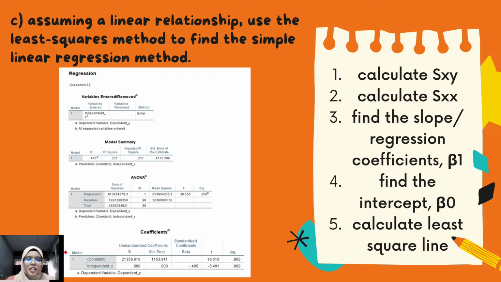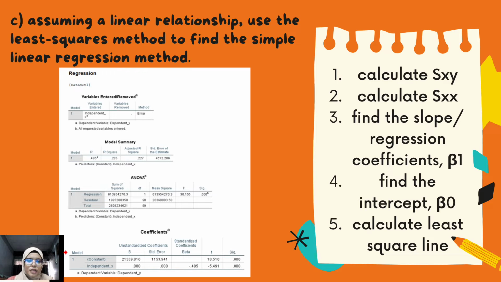Today I would like to explain about assuming the linear relationship with the least square method to find the simple linear regression model. The equation of the least square line is y hat equal to b0 plus b1 times x, where y hat is the dependent variable, b0 is the y-intercept of the line, b1 is the slope of the line.